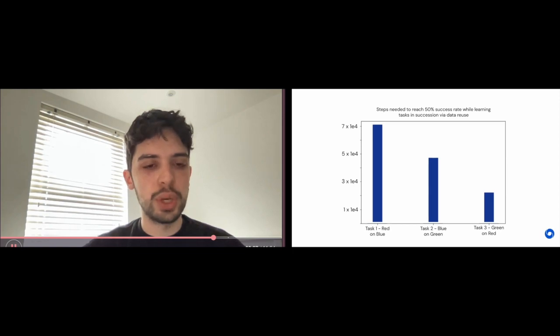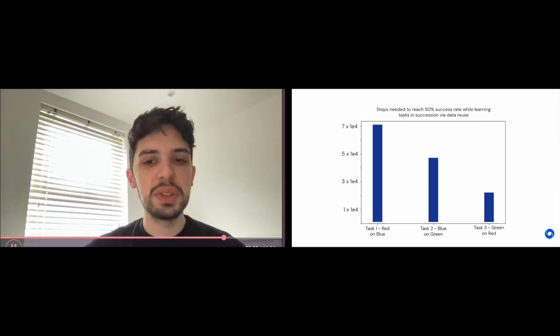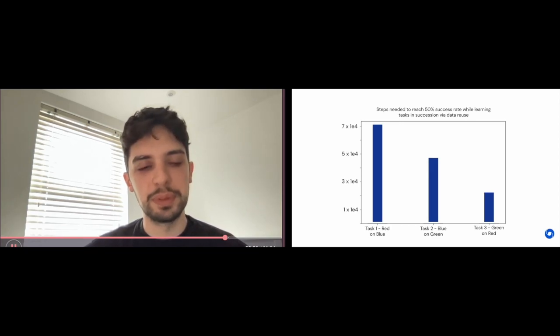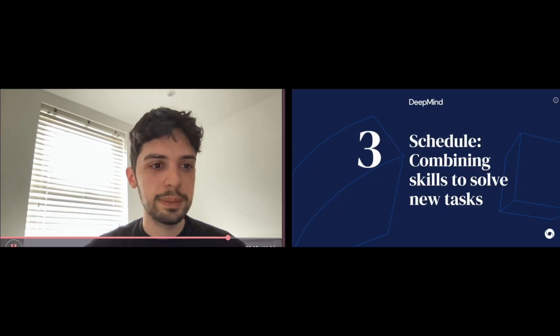In this bar plot, we show how sequential task learning becomes more and more efficient using our framework. We show how many interaction steps are needed to obtain 50% success rate on three tasks learned in succession. First stacking the red object on the blue, then the blue on the green, and finally the green on the red. The agent, when starting its learning process of a new task, relabels all the data collected up to that point in previous tasks for the new task. As you can see, the agent needs fewer and fewer interaction steps to reach that performance on new tasks, as you can effectively reuse past interaction data, although it was gathered for a different task, through hindsight relabeling.